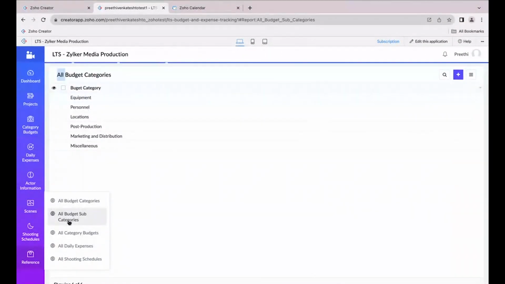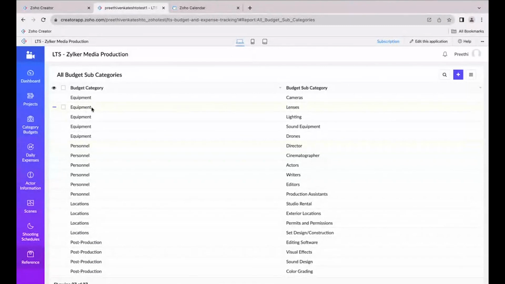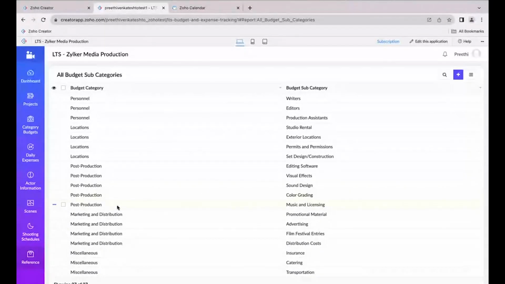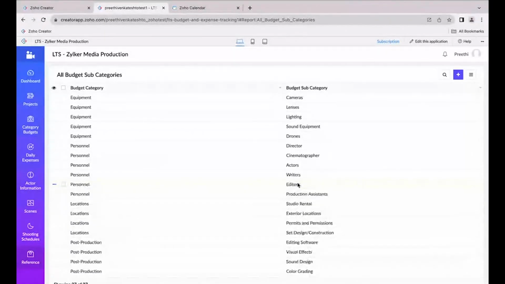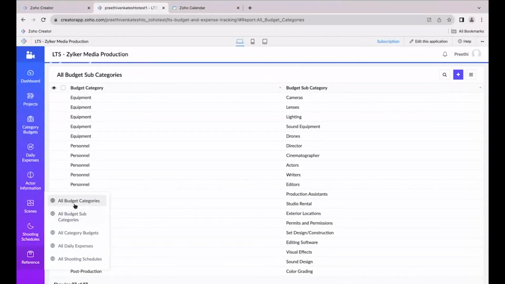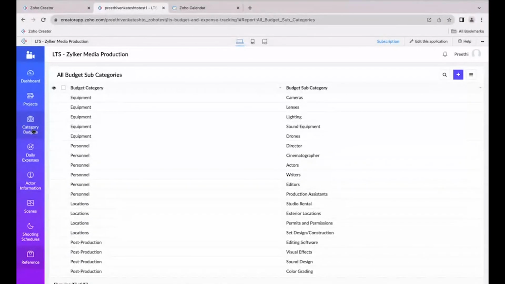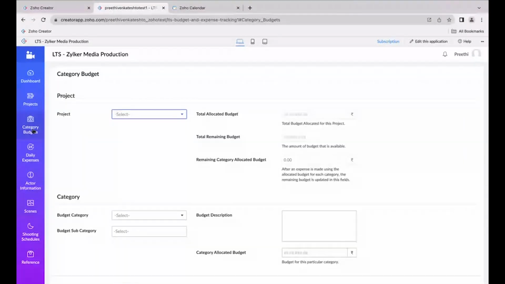Similarly, we have budget subcategories: under equipment, what type of equipment; under personnel, for whom you're going to pay; and the same way for post production, editing or sound design. These come under the subcategories. So I'm storing the categories and subcategories in two different master modules. Now let's move on to the budget for each and every category.